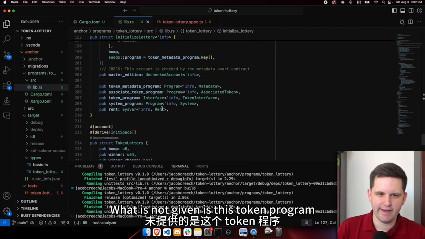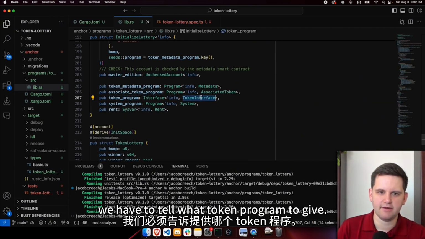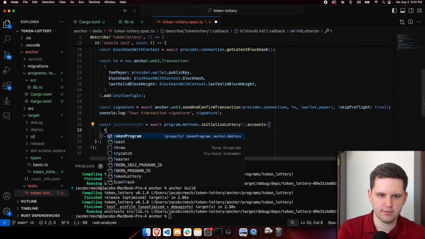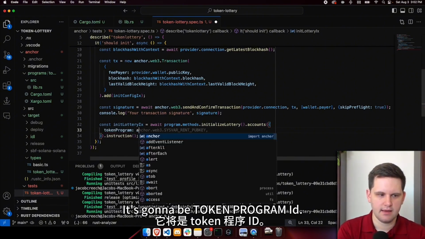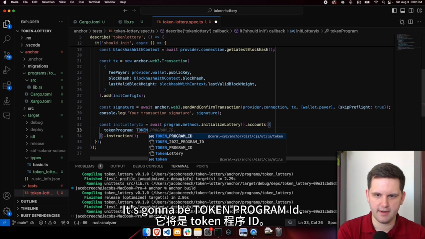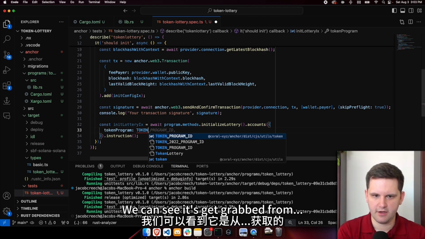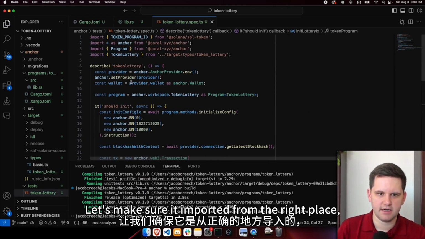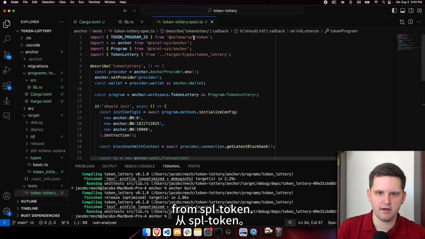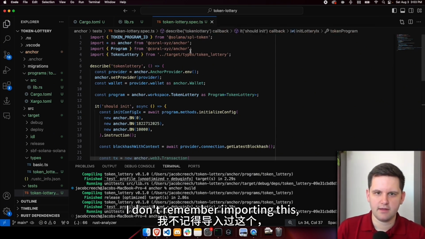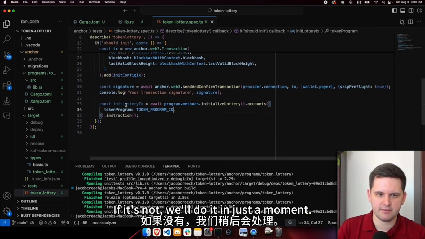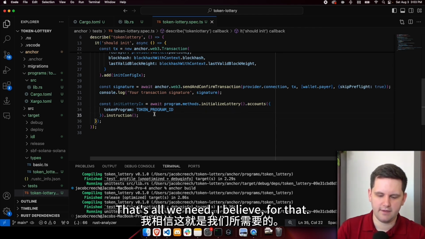What is not given is this token program because it's an interface. We have to tell what token program to give. So this should just be token program. And it's going to be token program ID. We can see it's grabbed from, we don't want to grab it from there. We want to just import it. There we go. Let's make sure it imported from the right place. From Anchor from SPL token. I don't remember importing this, but if it's imported, great. If it's not, we'll do it in just a moment. So this is the IX for that. That's all we need, I believe, for that.